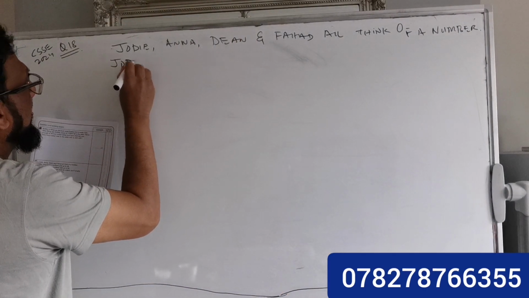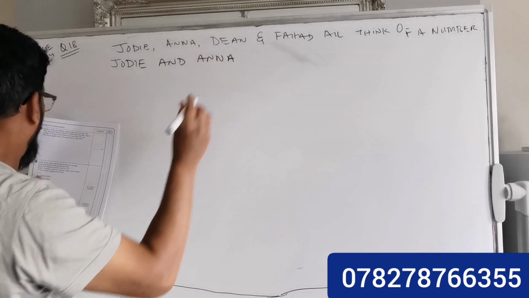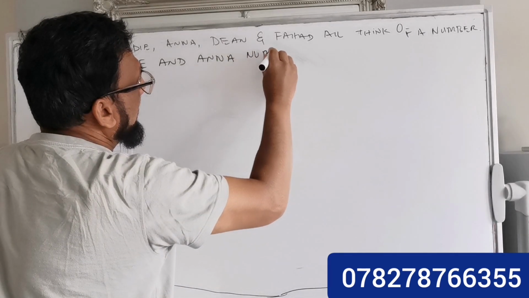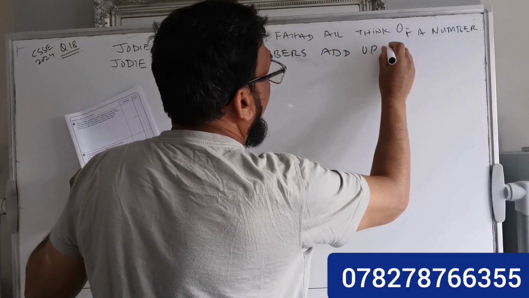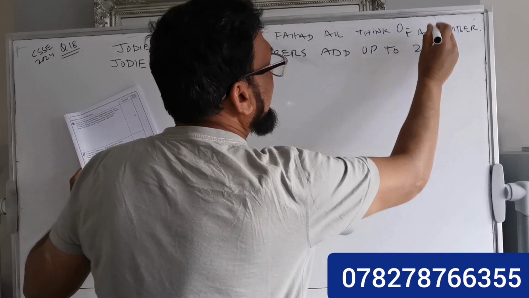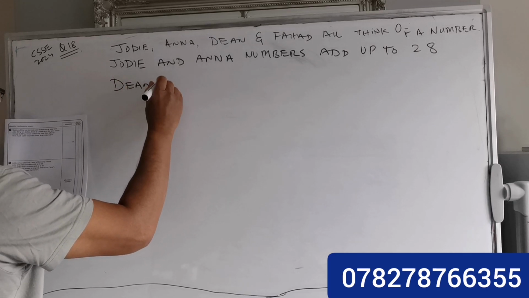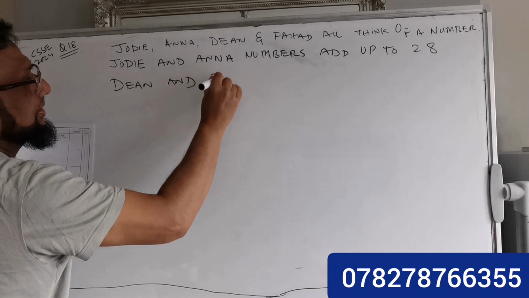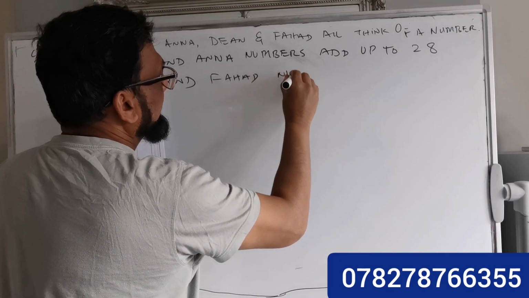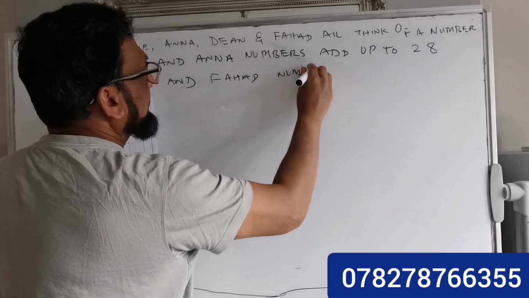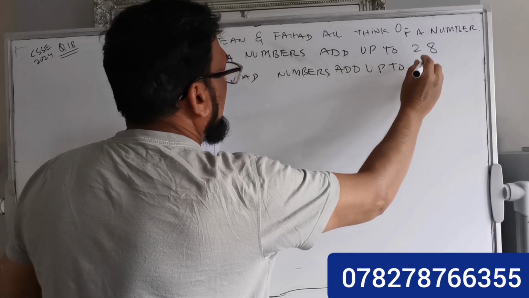Judy and Anna's numbers add up to 28. And the next line is Dean and Fahad's numbers add up to 50.